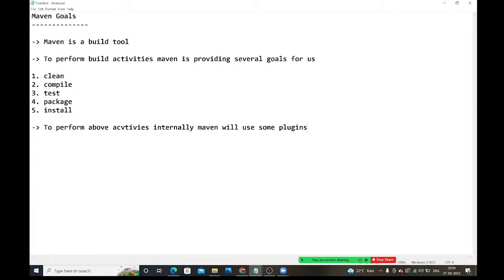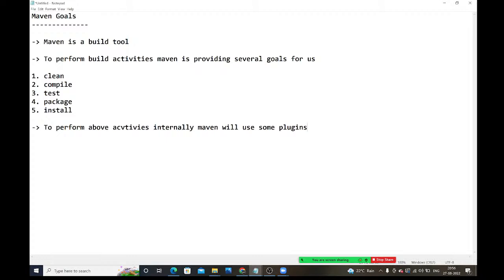Whenever we compile the project, what will it do, guys? What is compilation? Converting source code to bytecode is called compilation. Observe carefully, guys.